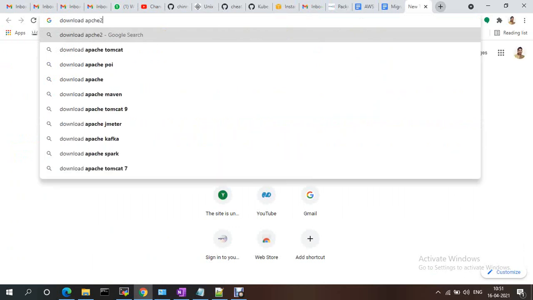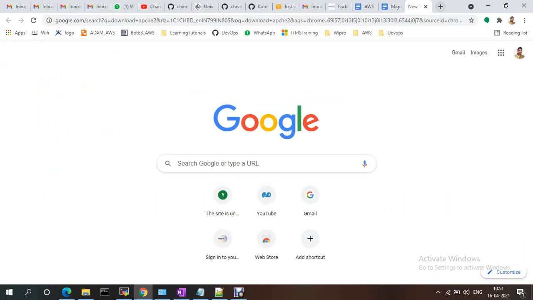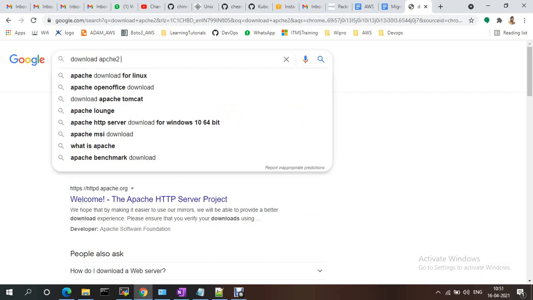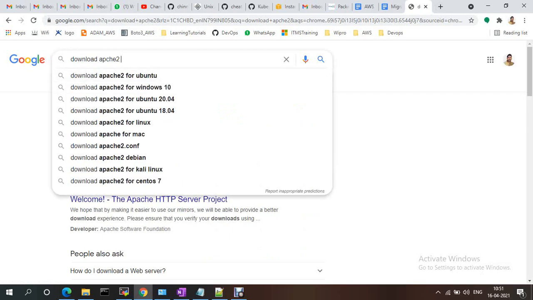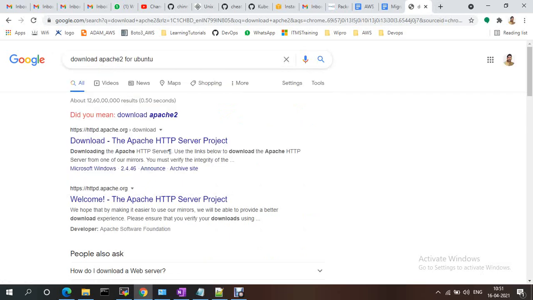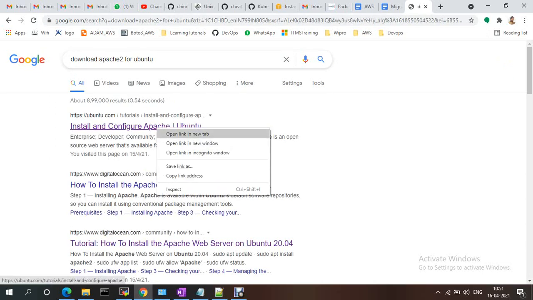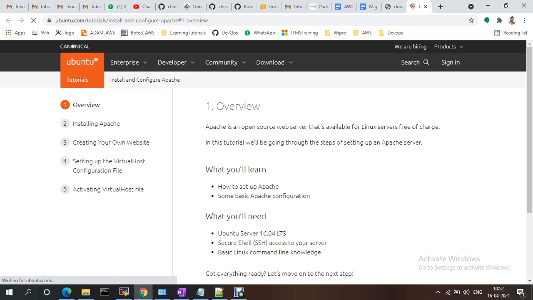So there is a command you can directly use for Ubuntu. Apache download for Ubuntu: install and configure Apache 2. There is just a command, apt install apache2, and it will be installed.